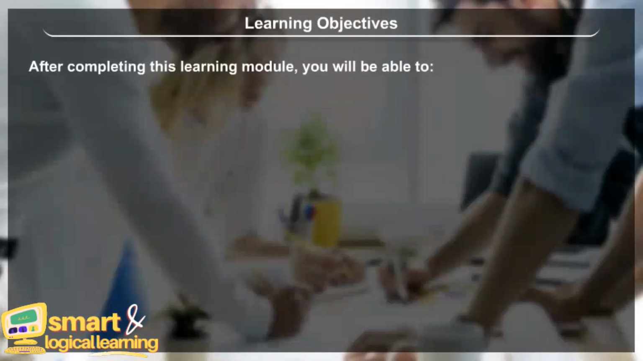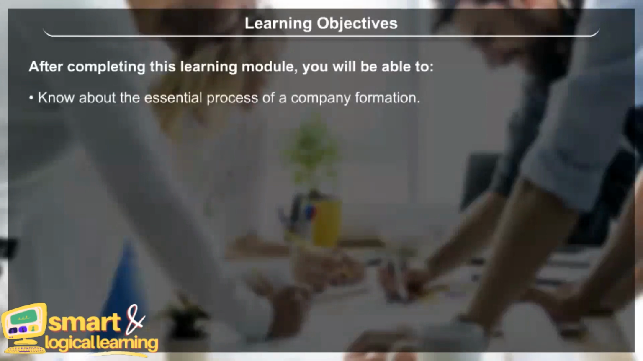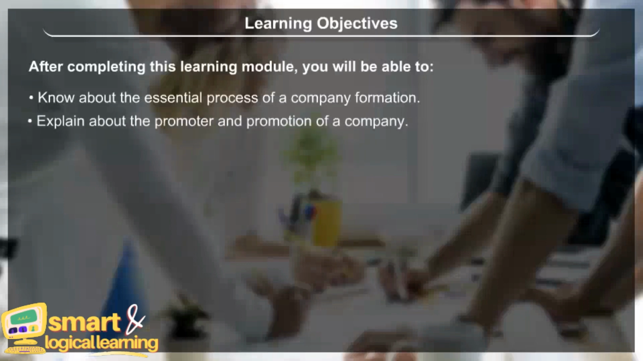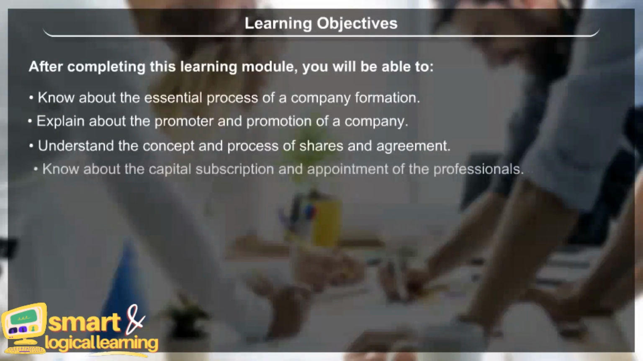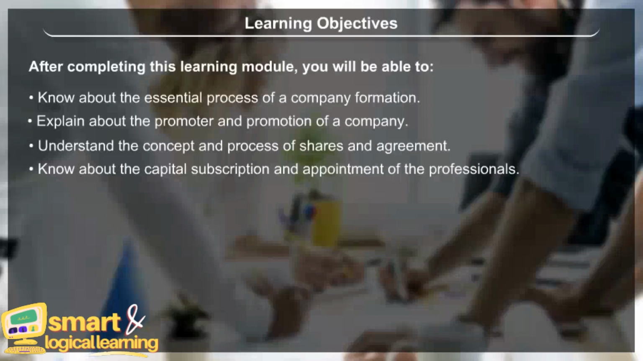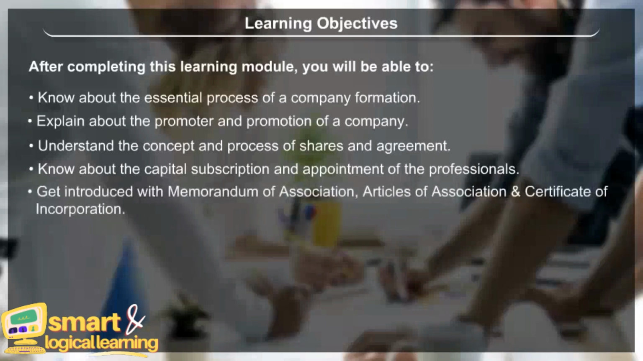Learning objectives. After completing this learning module, you will be able to know about the essential process of a company formation, explain about the promoter and promotion of a company, understand the concept and process of shares and agreement, know about the capital subscription and appointment of the professionals, get introduced with Memorandum of Association, Articles of Association, and Certificate of Incorporation.